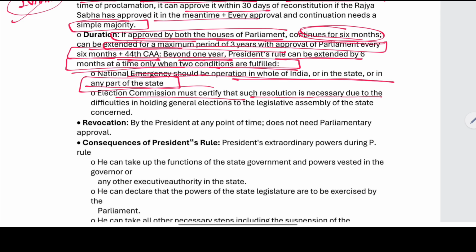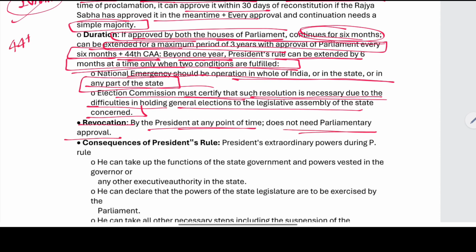The Election Commission must certify that such continuation is necessary due to difficulties in holding the elections to the Legislative Assembly of the state concerned. The revocation is done by the President and it does not require any parliamentary approval. Here also for the President's Rule, we have the 44th Constitutional Amendment Act taking place. What does it say?